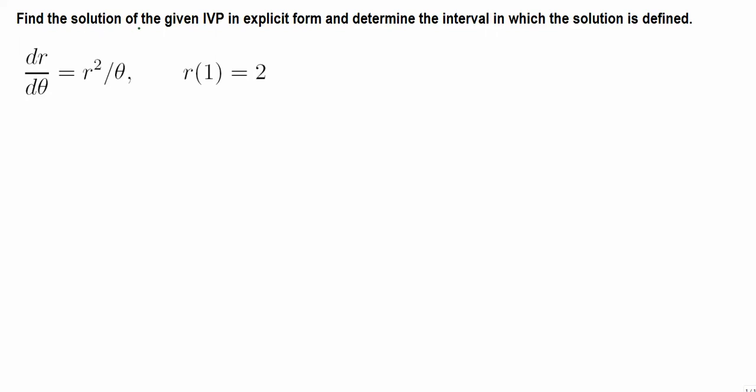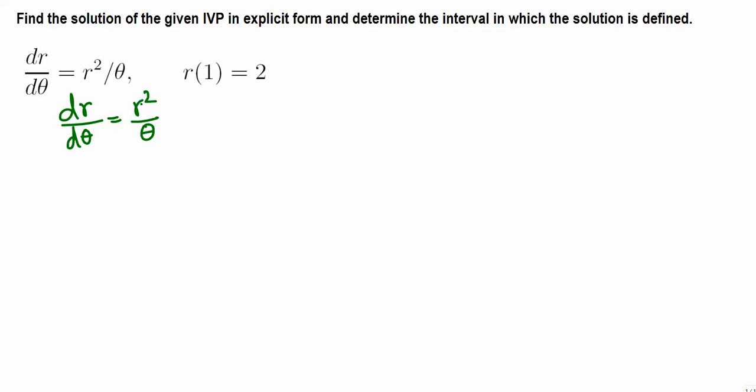Find the solution of the given initial value problem in explicit form and determine the interval in which the solution is defined. So let's solve this differential equation first. So we have dr over d theta equals r squared over theta. Here r is the dependent variable and theta is independent. R depends on theta. Let's separate the variables.